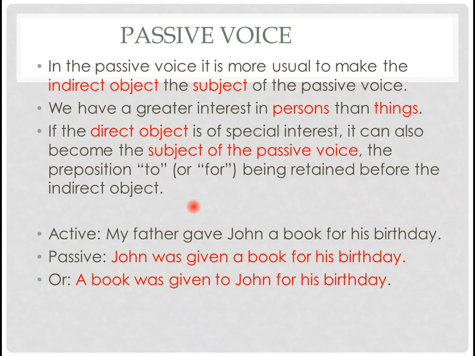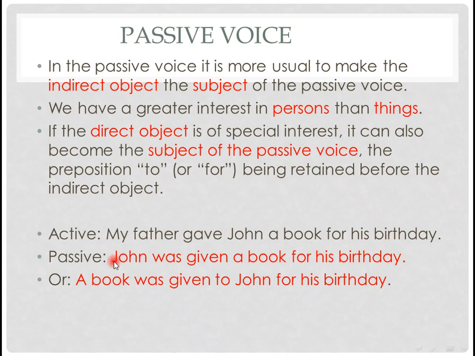The preposition to or for in this way is retained before the indirect object. We need to add for or to before the indirect object when we put the direct object as the subject of the passive voice sentence. Let us look together at the following examples. My father gave John a book for his birthday. John is the indirect object. Book is the direct object. For his birthday is the complement of the sentence.